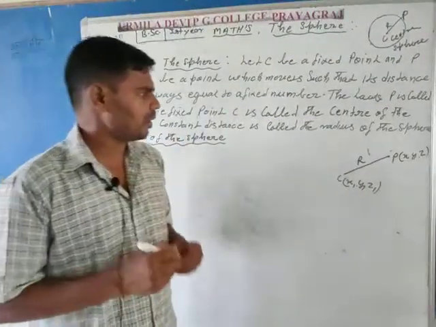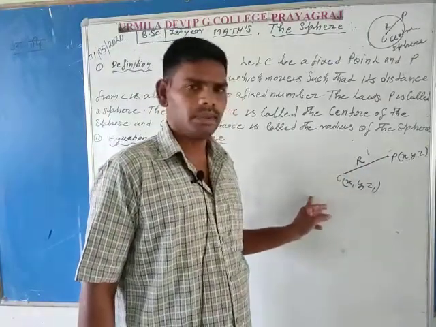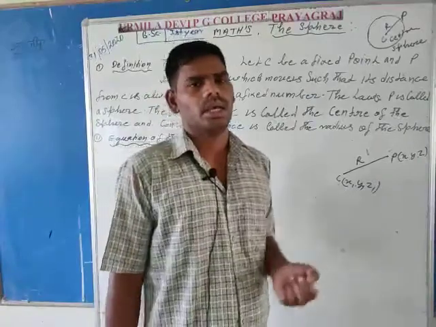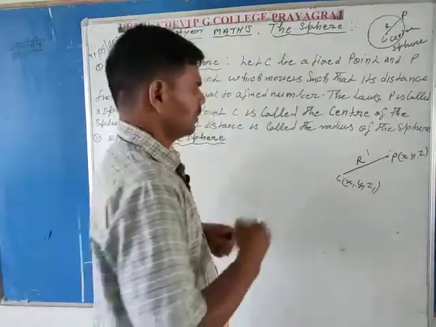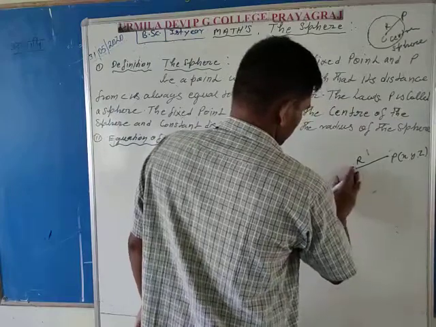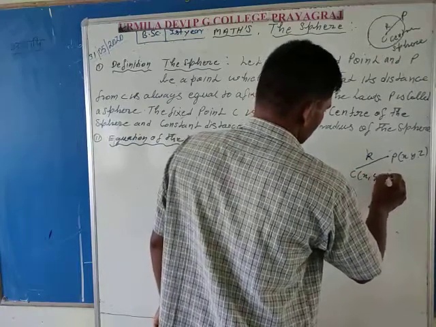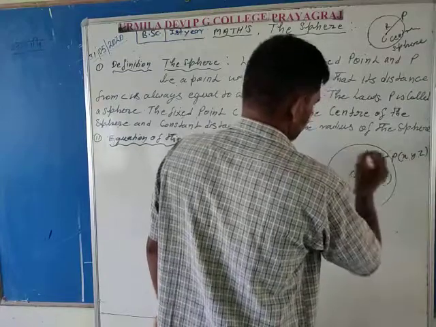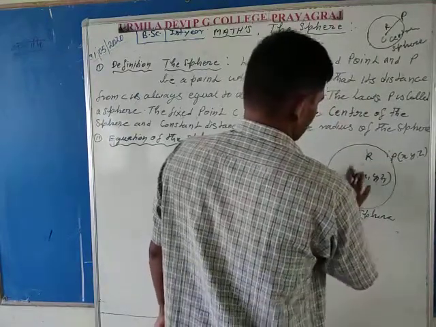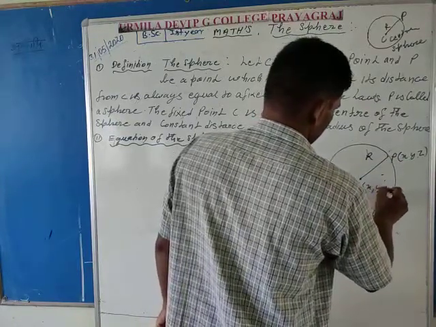If this moving point capital P moves around capital C in three-dimensional space, then the locus of the moving point capital P is a sphere whose radius is capital R and capital C is the center, with coordinates x1, y1, z1.